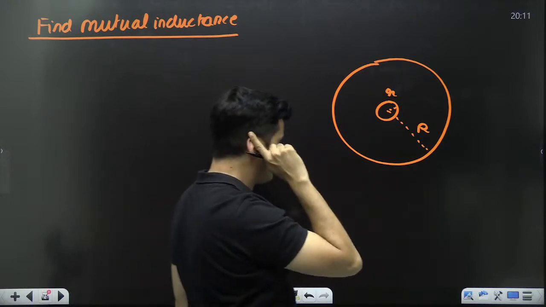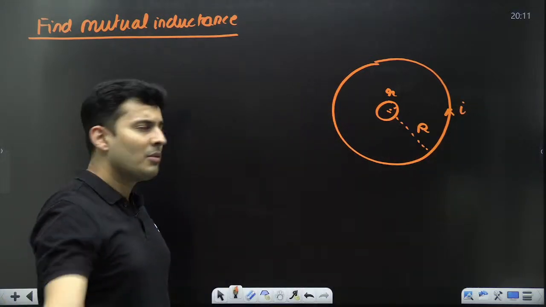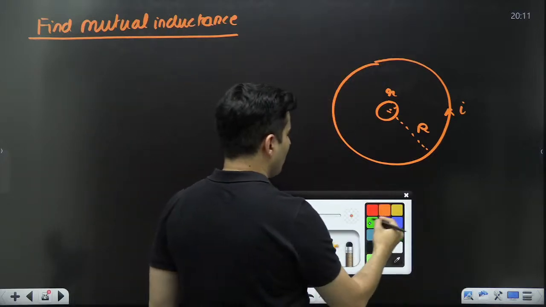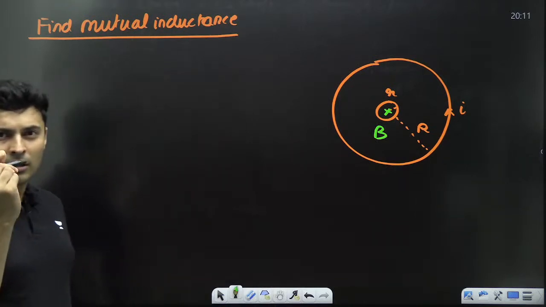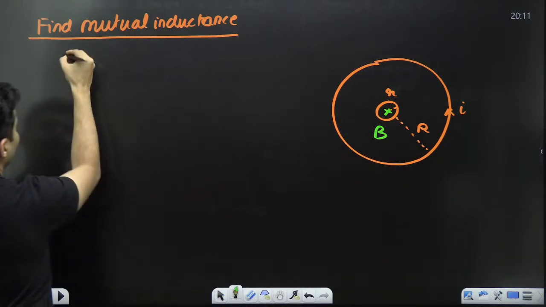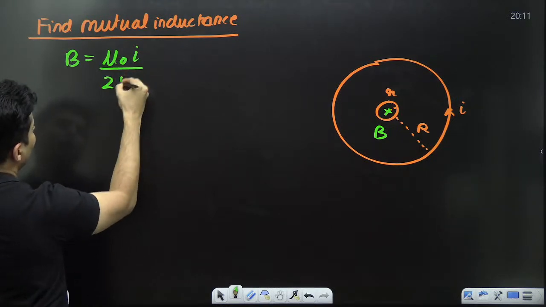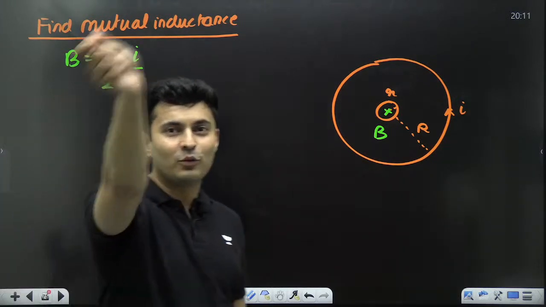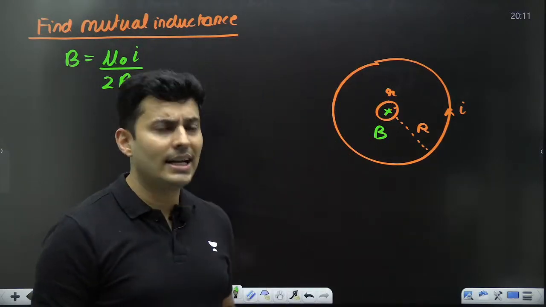What you can do is, say this big coil is carrying some current. Because of that current, there will be some magnetic field at the center. That magnetic field is given by mu naught I by 2R. Remember, this was a standard formula. Due to a coil carrying current, what is the field at the center?